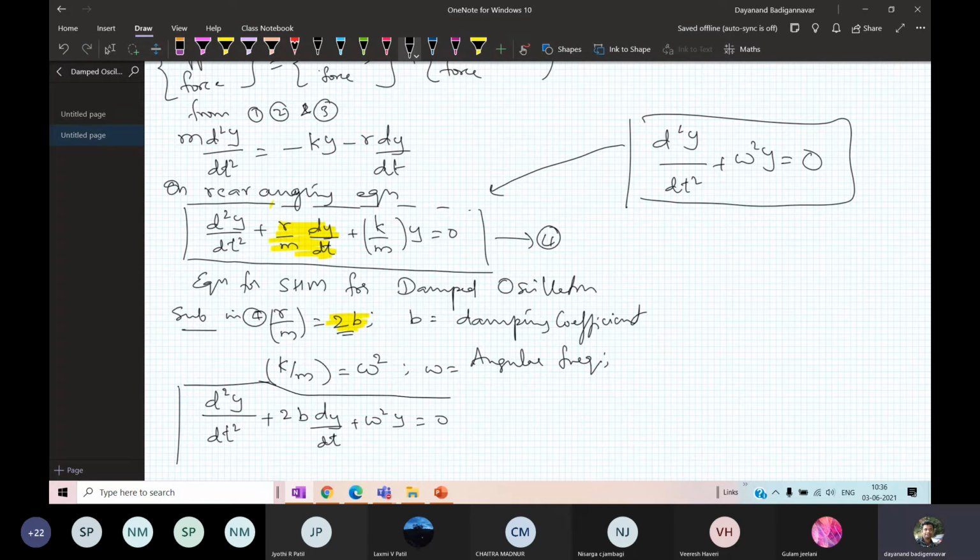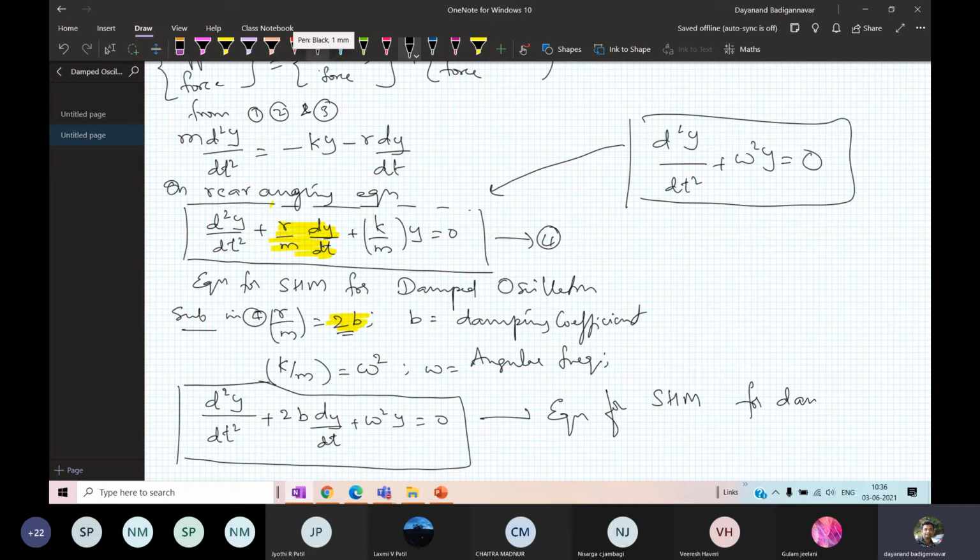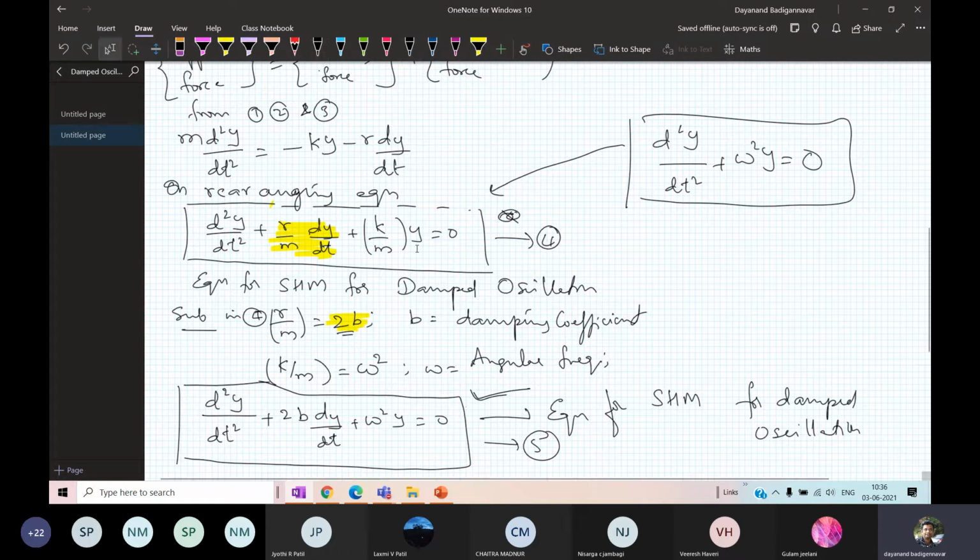So this equation is known as the equation for SHM, simple harmonic motion, for damped oscillations. Take it as equation number 5. Don't write the earlier one, only write this one. This is the simplified equation; both 4 and 5 represent the same equation.